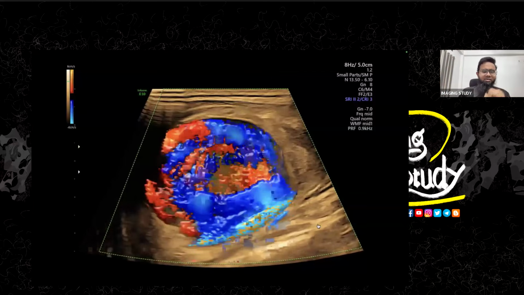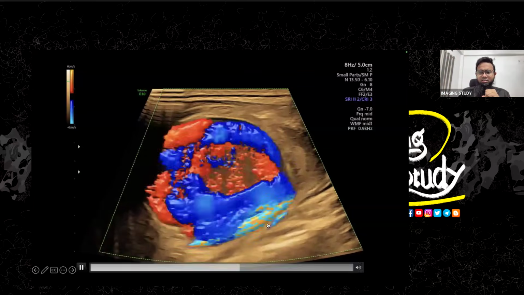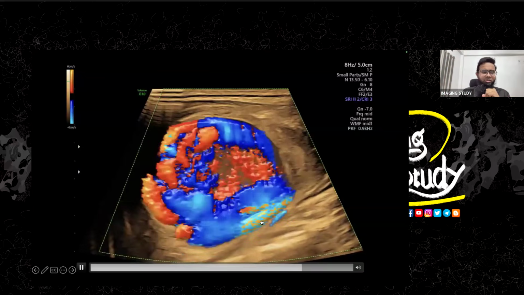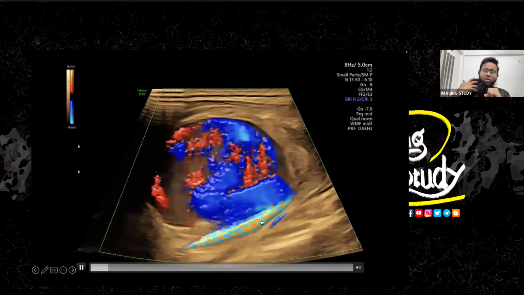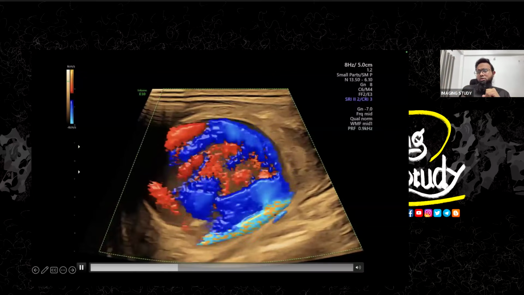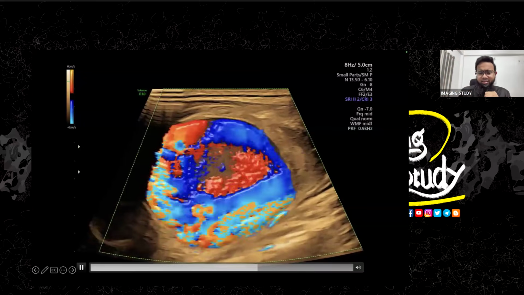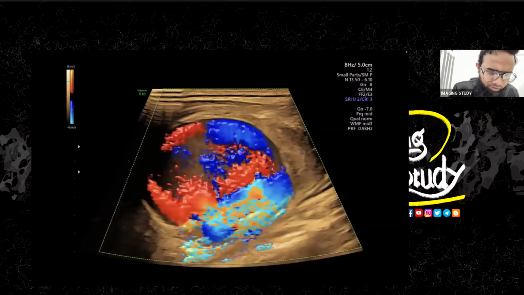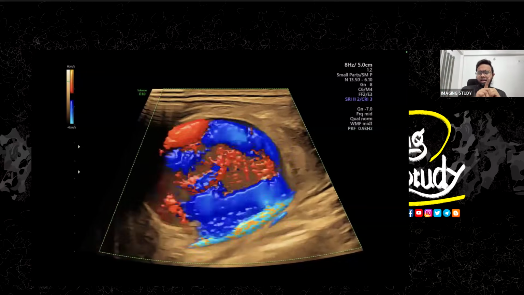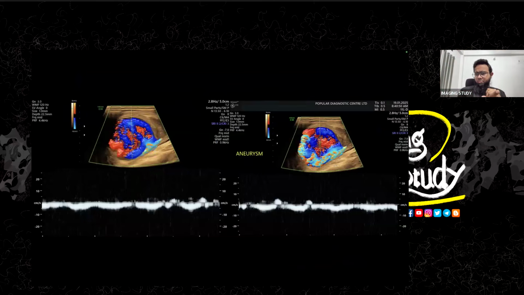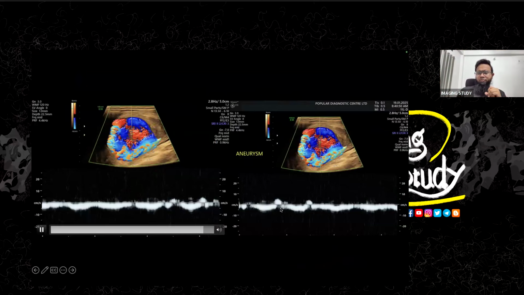Okay, we'll see that. Now here you can see this structure. This is the common carotid artery at this part. So it is, I think, also getting some compression or something like that, whatever. So let's see the pulse wave Doppler. Here I have put the sample at the central part. Now it's not a typical aneurysmal flow. You see, this is a venous-like or pulsatile-like flow.